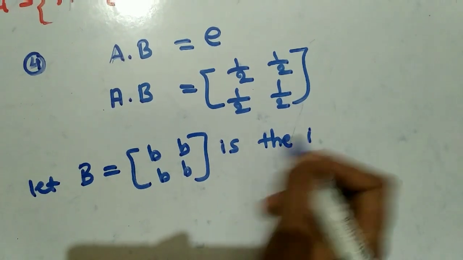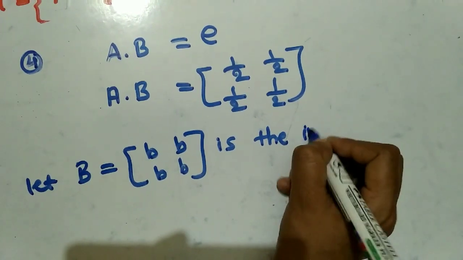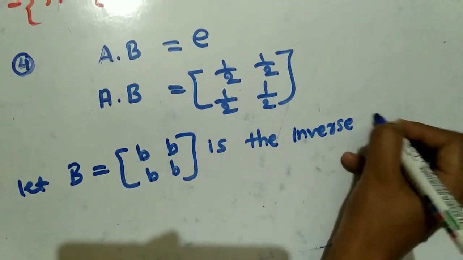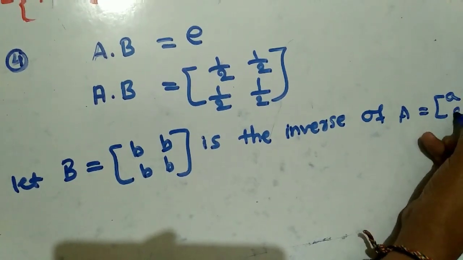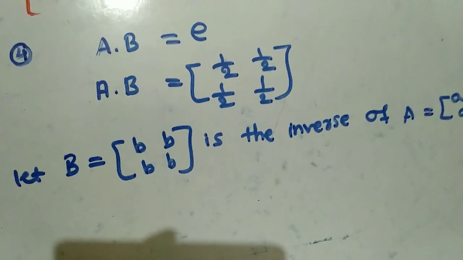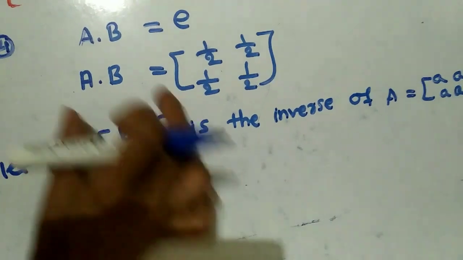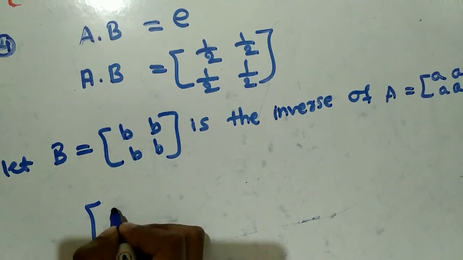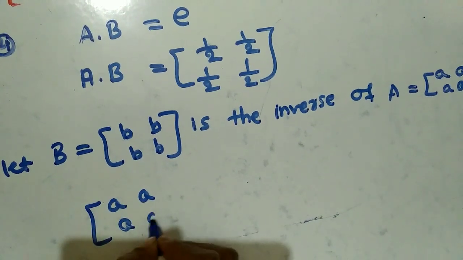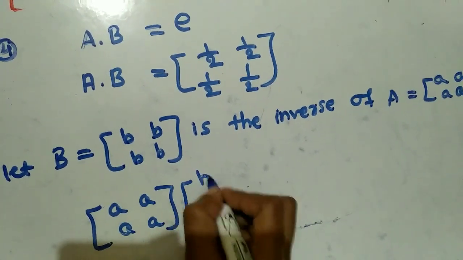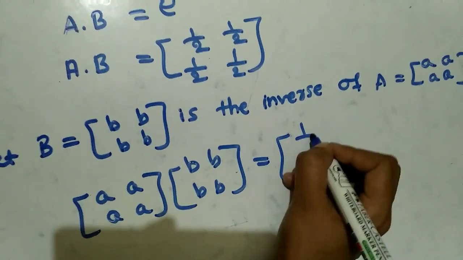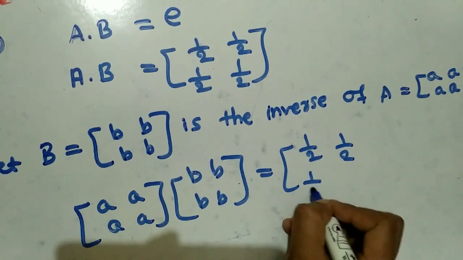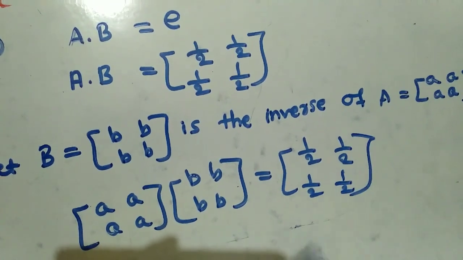So I am going to consider this as A inverse. This is the inverse of A, which is nothing but A. Now just put these values in this condition. It means A, and this is B, which is equal to 1/2, 1/2, 1/2, 1/2.